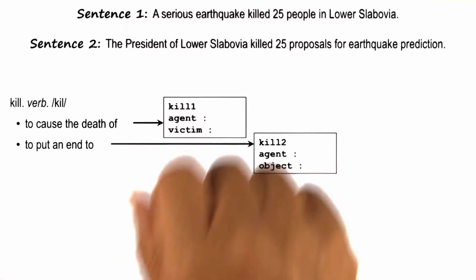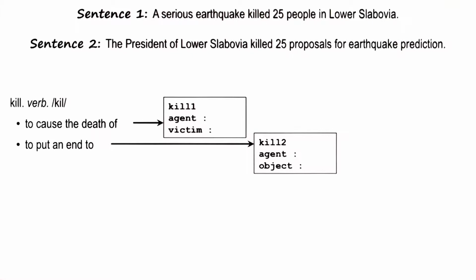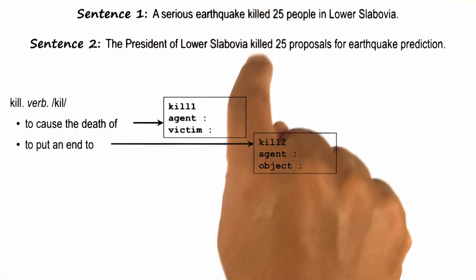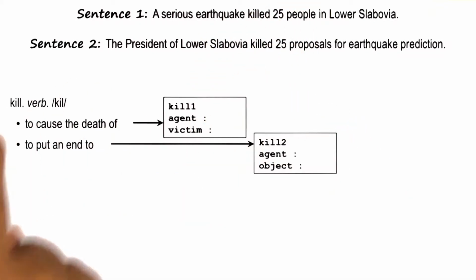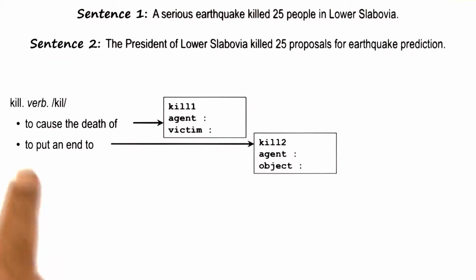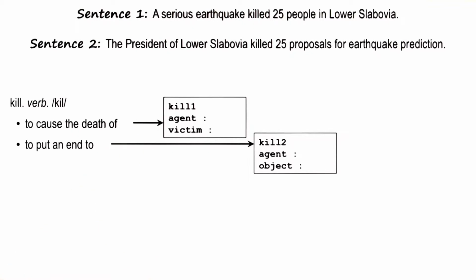So let us now return to our original example of these two stories and see how the semantic analysis that we have done can help disambiguate between the two different meanings of kill here. First, my background knowledge tells me that kill can have several meanings, just like take had several meanings earlier. Kill can mean causing the death of someone, or it can mean to put an end to something. There could be other meanings of kill as well.